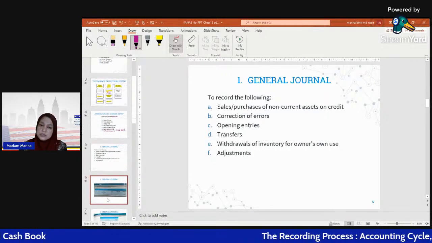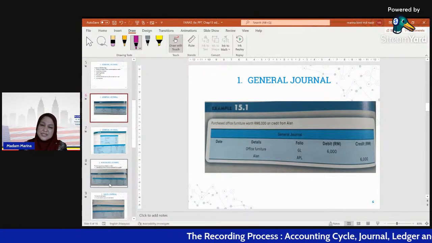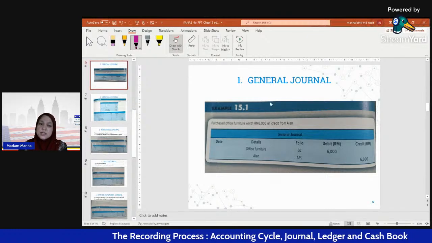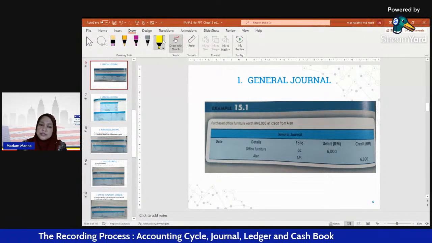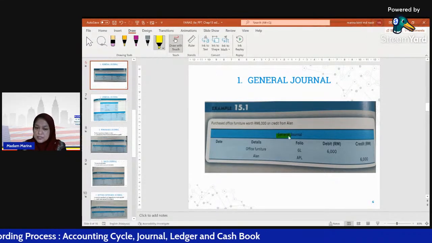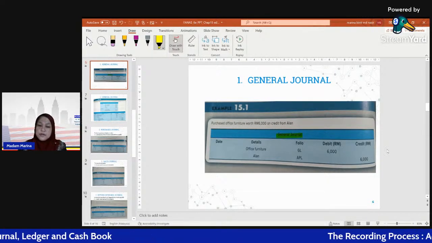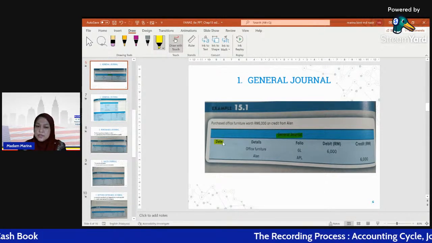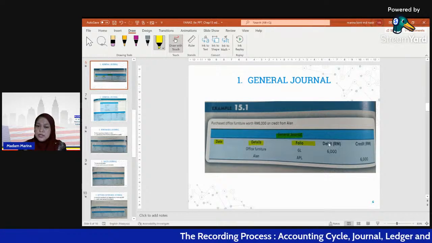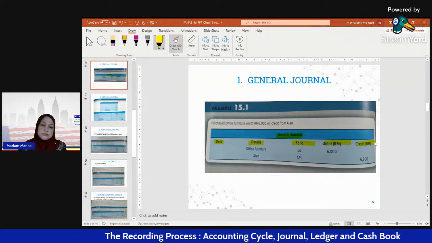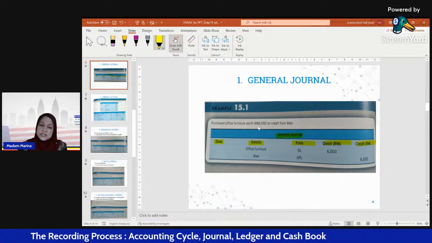Let's look at the example. This is an example of general journal. This is the format of the general journal table. It has five columns: date, details, folio, debit, and credit. So what is the transaction here?